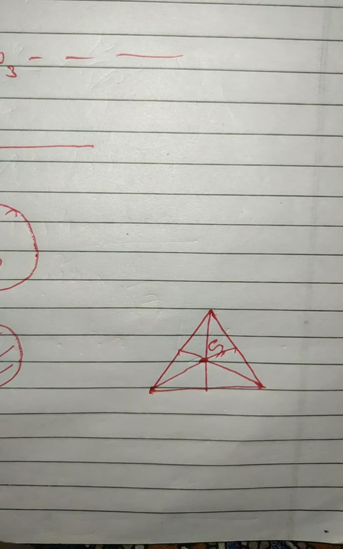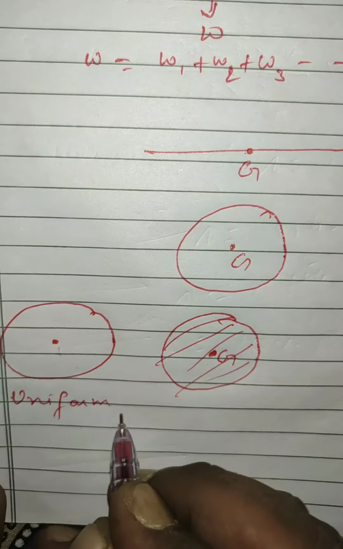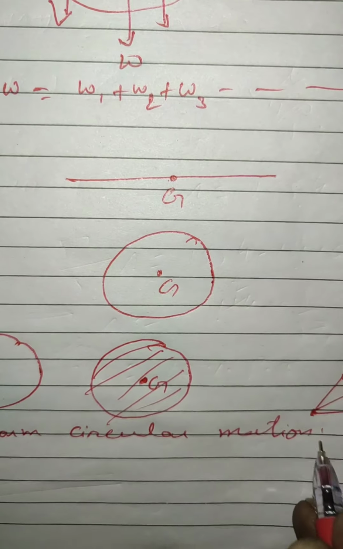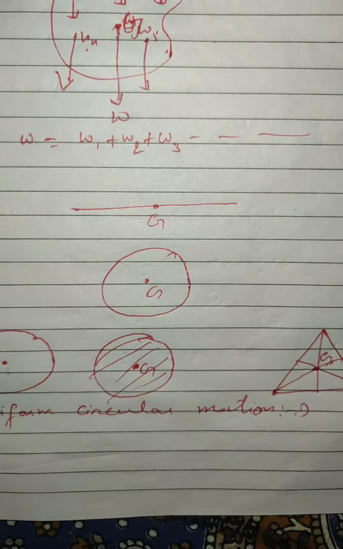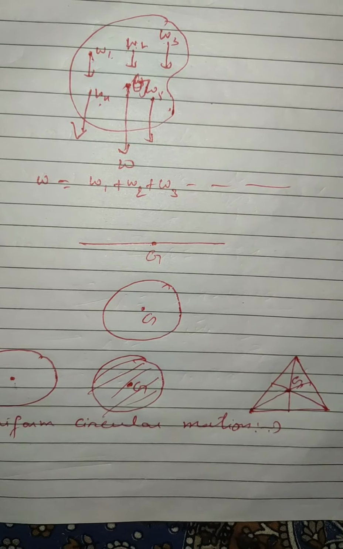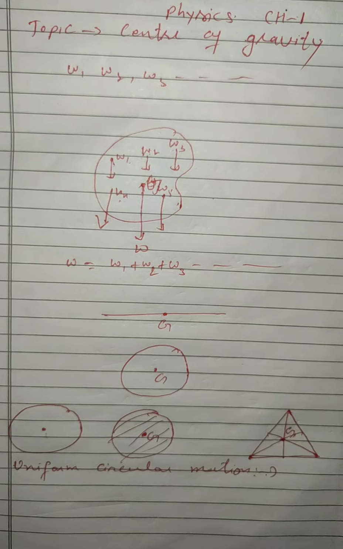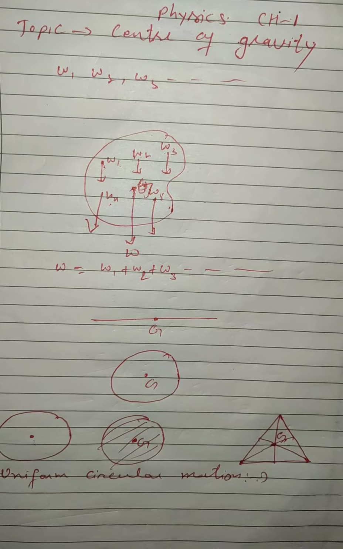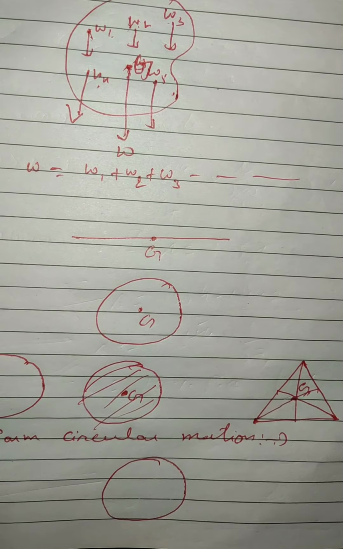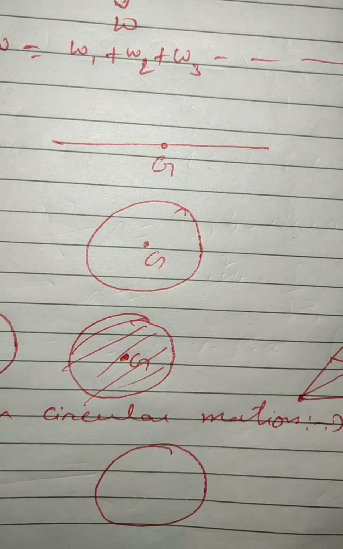Now our next topic is uniform circular motion. When a particle moves with a constant speed in a circular path, its motion is said to be uniform circular motion. In such a motion, the particle travels equal distances along the circular path in equal intervals of time, but the direction of motion of the particle changes at each point.